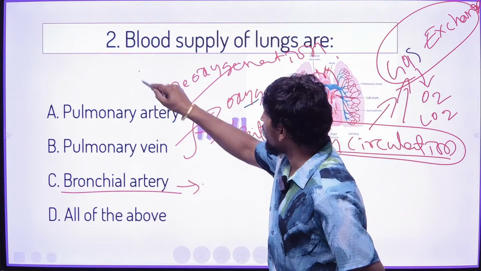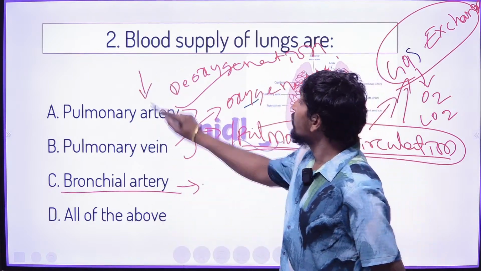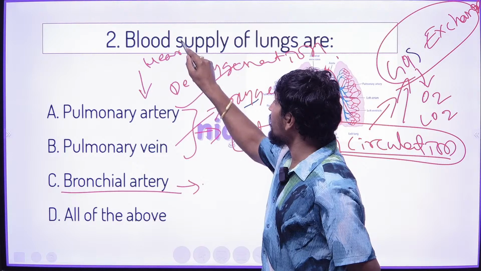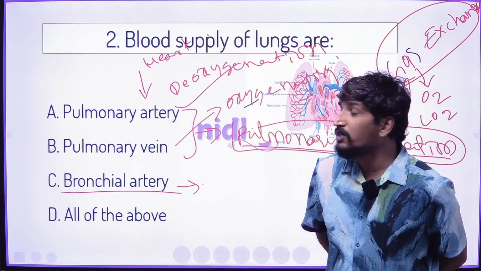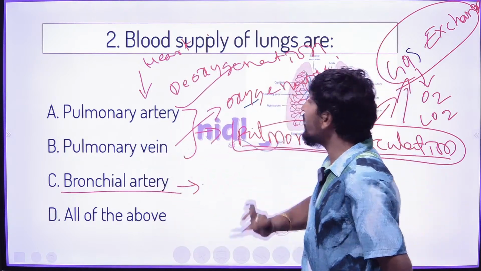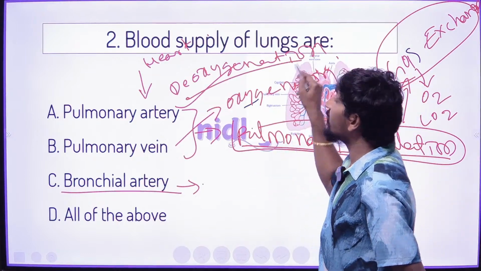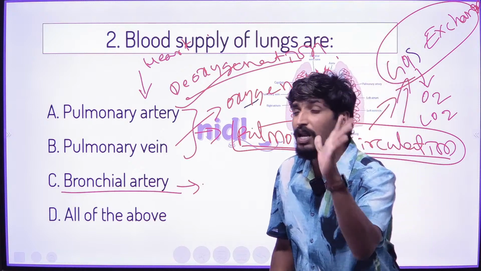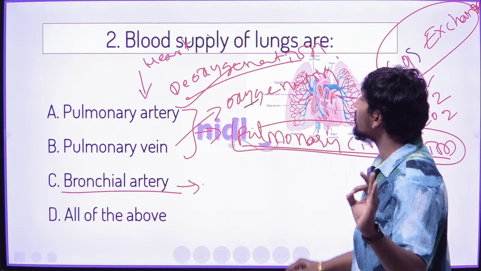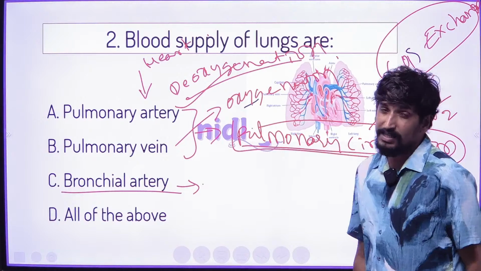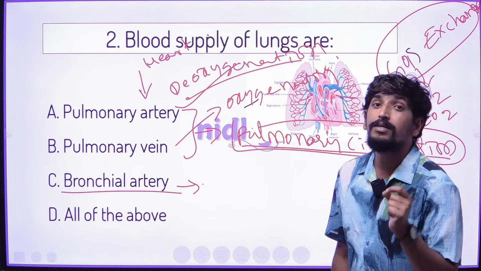Pulmonary arteries carry the deoxygenated blood from the heart to the lungs, and pulmonary veins carry the oxygenated blood from the lungs to the heart,